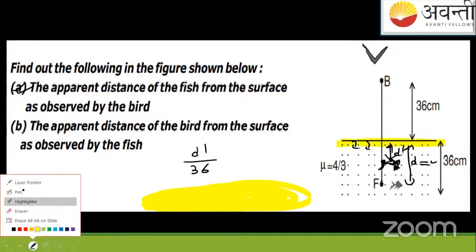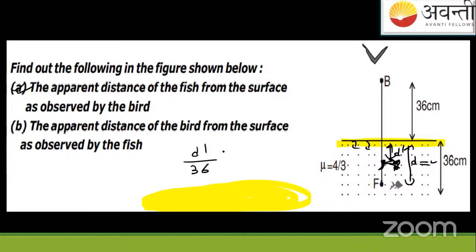Okay. So when you write this thing here, D dash, which is basically the apparent fish depth, and D, which is basically the real fish depth. This is the real fish. This is the image. I made a very bad image, no issues. I will write here N2 upon N1. N2 is what, students?